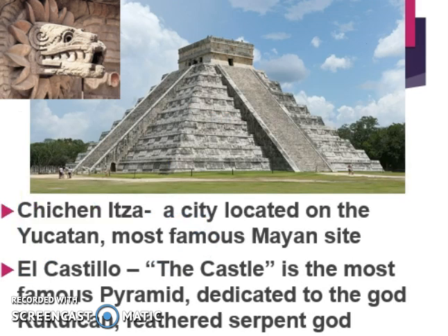Chichen Itza is a very important, famous site for the Mayans. It is located on the Yucatan Peninsula. El Castillo, meaning the castle, is the most famous pyramid shown here, dedicated to the god Kukulkan, who was the feathered serpent god.